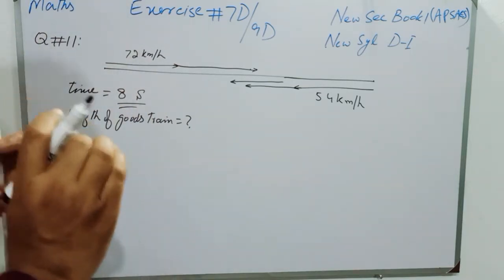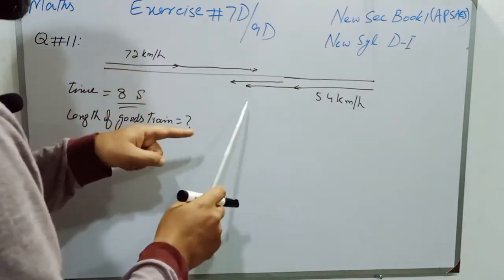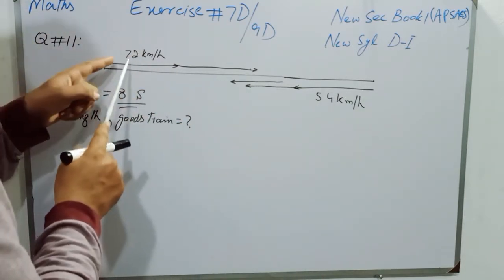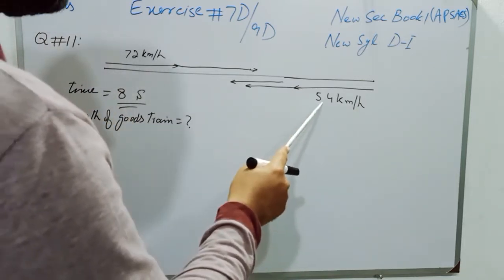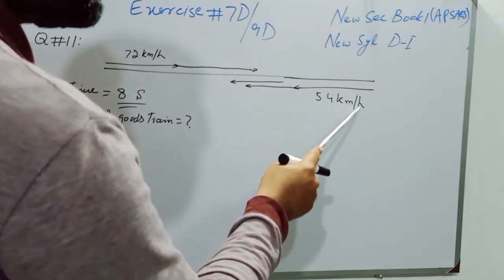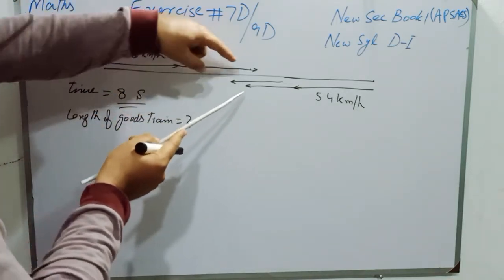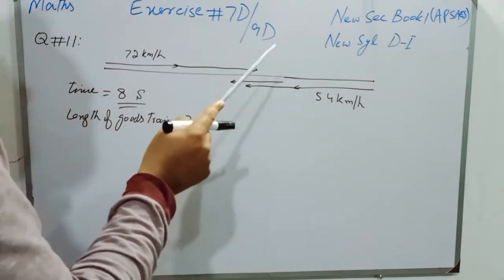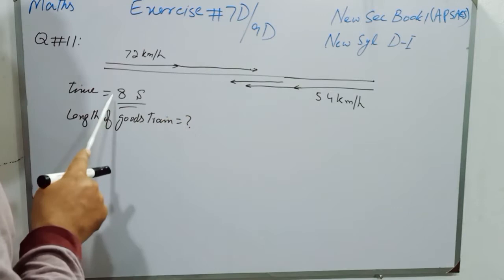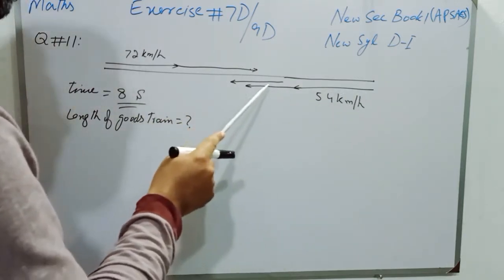Students, try to understand. Both the trains are traveling in opposite directions, the speed of the passenger train is 72 km per hour and the speed of the goods train is 54 km per hour. When they meet each other, a passenger observes that the goods train passes by in 8 seconds, and we have to find the length of the goods train.